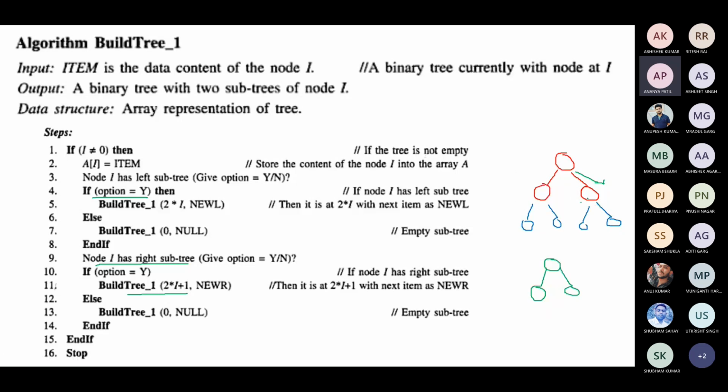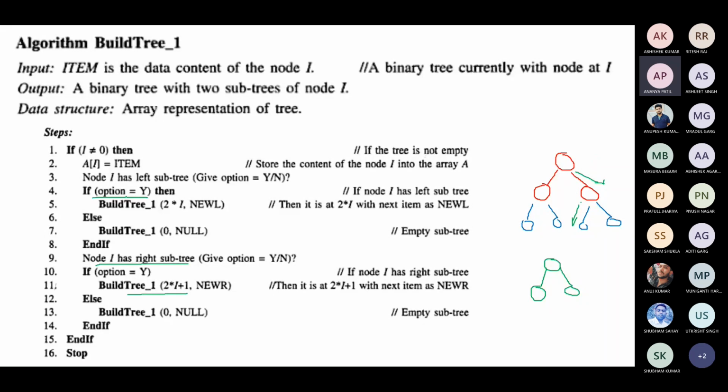After going this direction, you may come this direction also, right? After going right, you can come left. Again, you can go right. So every time you want to insert a new node, you have to ask whether you have a left subtree or right subtree, where you want to insert. We ask the user every time because we are storing the data in a non-linear fashion, so we ask the user to enter the tree structure in a way that the computer will understand. Every time we ask whether the tree has a left child or a right child, which direction you want to move.